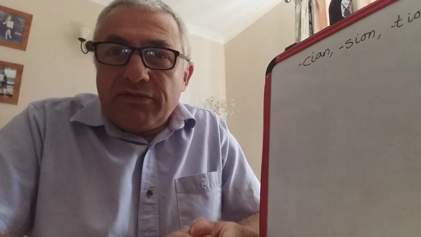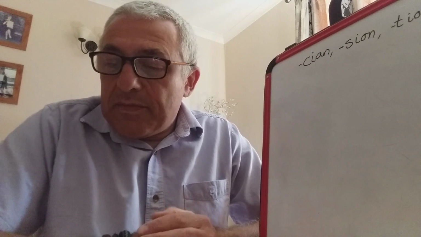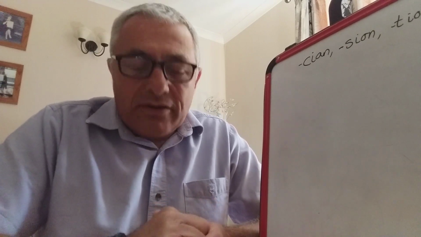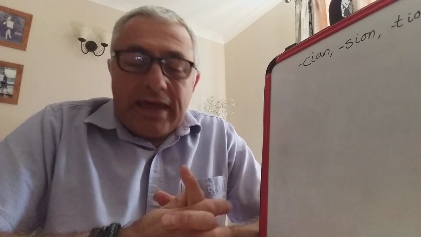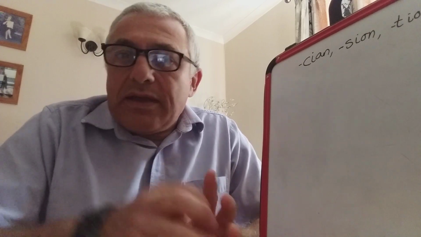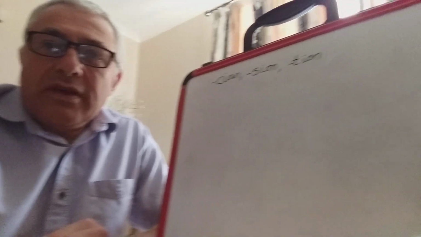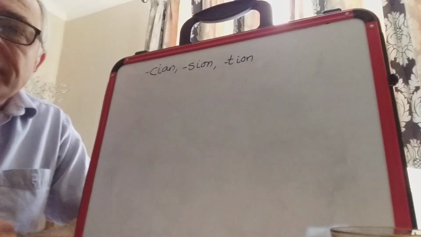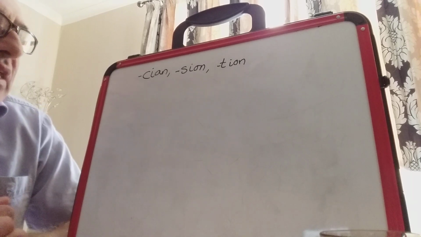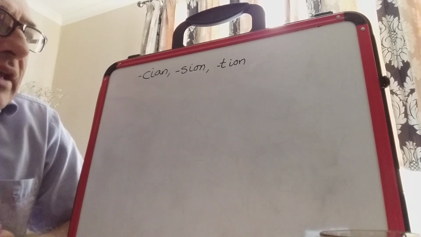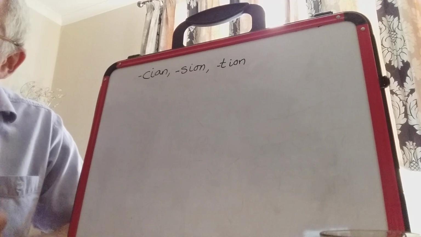This week we're going to be doing a few spelling lessons, and they're going to be quite practical. I know it's quite difficult to do spelling lessons when I'm not actually there with you, but anyway, the first lesson for today, we'll be looking at words which have all got the shun sound at the end of the word.